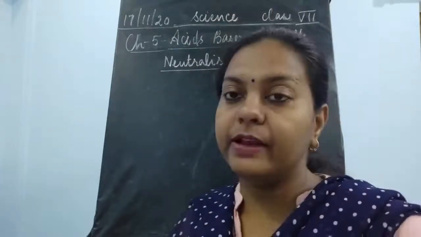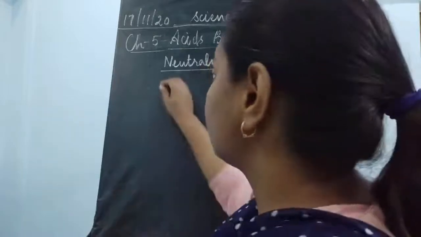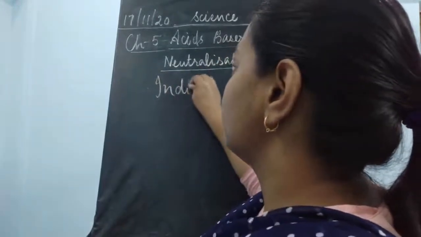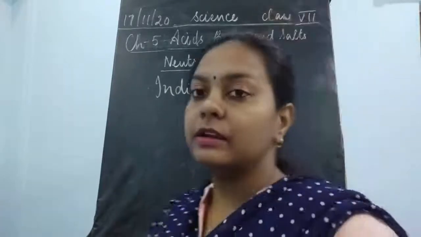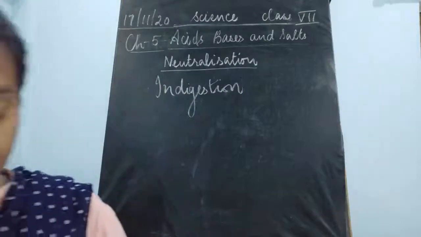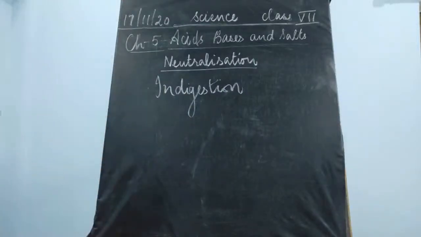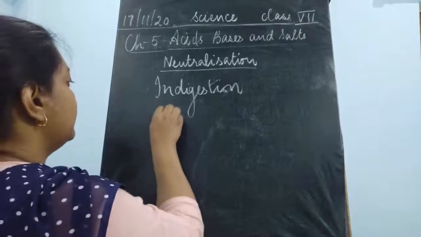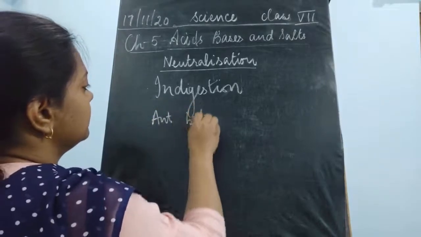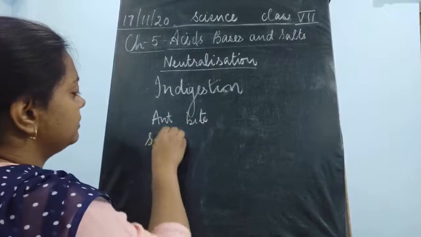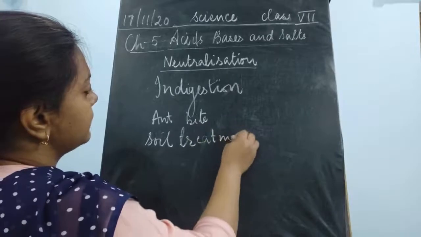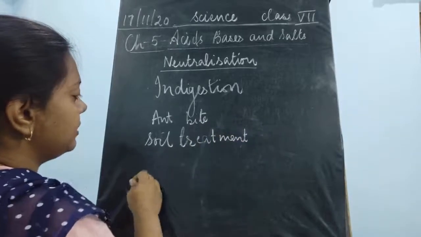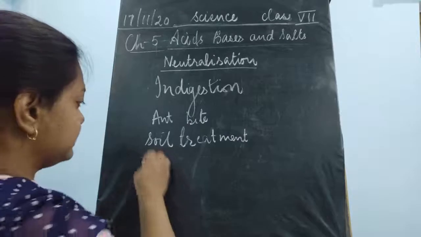Then we have also seen some neutralization reactions in everyday life: indigestion, the ant bite, and soil treatment. And finally, now we have to study about the factory waste.